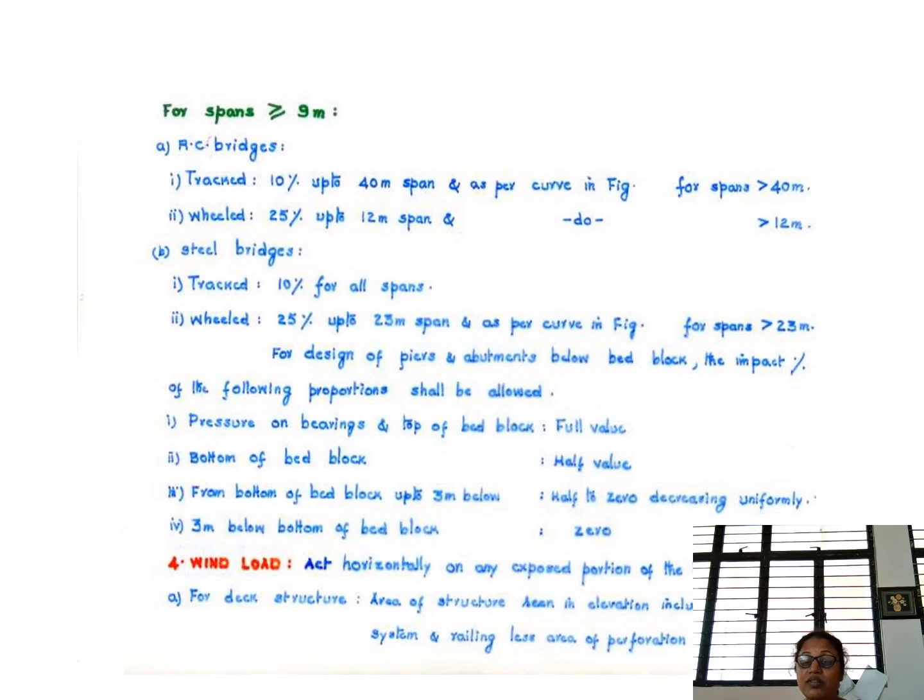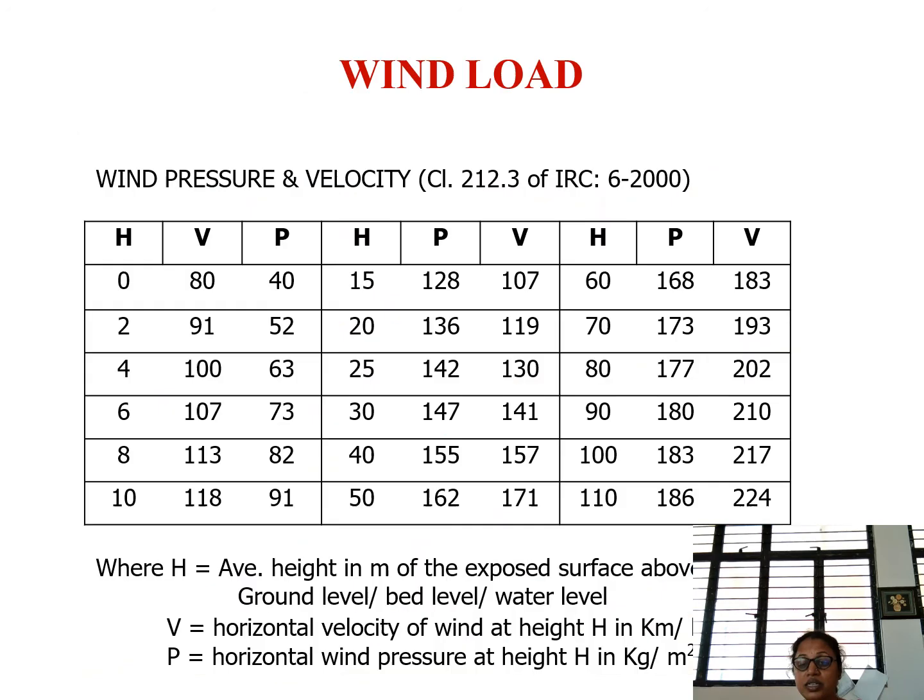Then the wind load, that will be acting horizontally on any exposed portion of the structure. For deck structures, the area of the structures shall be considered. The wind load, that is the wind pressure and the velocity, at what speed the wind is flowing and what will be the pressure exerted by the wind on the structure has to be considered.